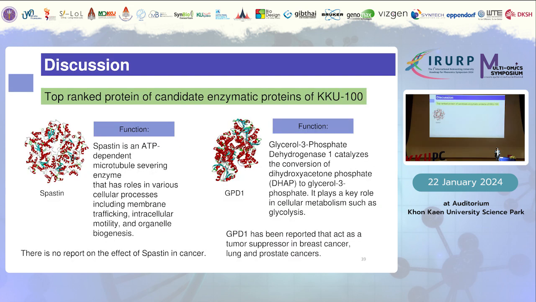Then, having the top ranked proteins as candidate enzymatic proteins for KKU100, we found that spastin is actually an ATP-dependent microtubule severing enzyme that has roles in various cellular processes, and GPD1 is actually the enzyme that catalyzes the conversion of dihydroxyacetone phosphate, or DHAP, to glycerol-3-phosphate, and it also plays a key role in cellular metabolism such as glycolysis.